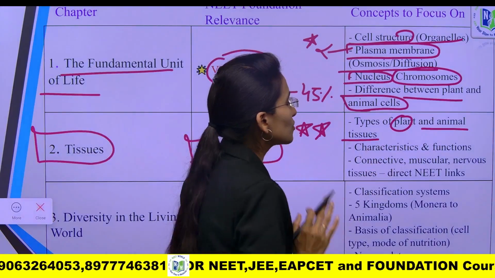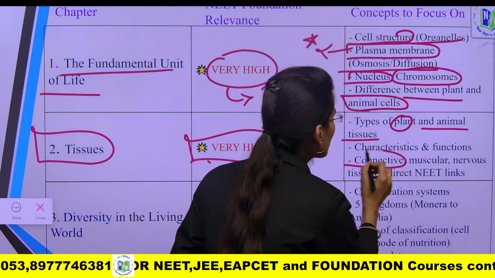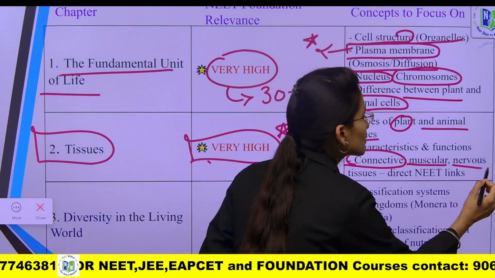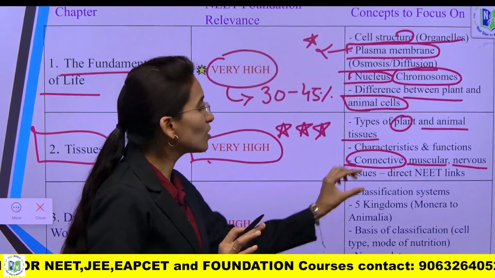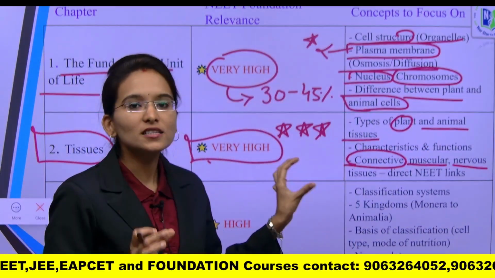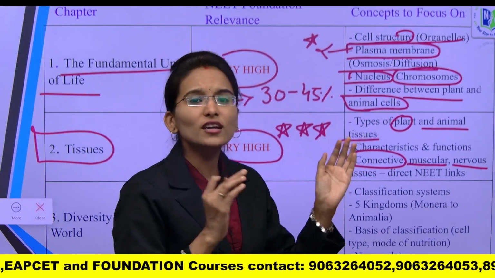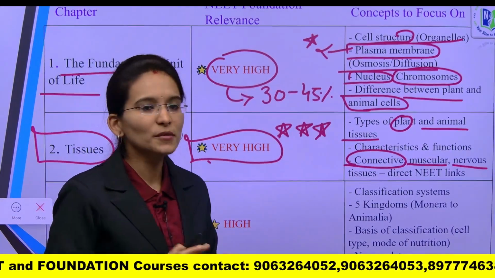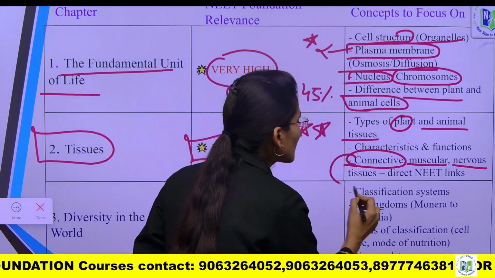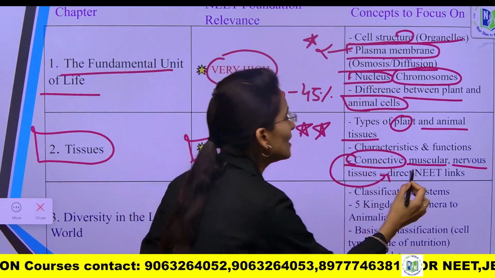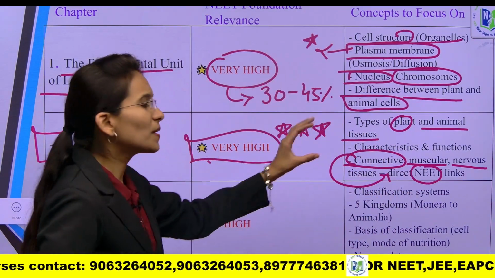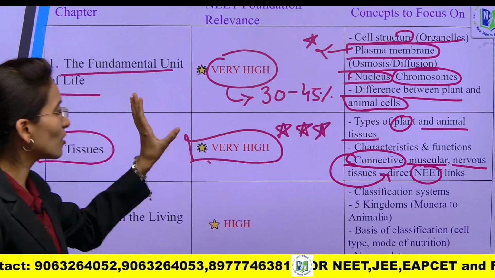So when it comes to the animal tissues, you need to focus upon the connective tissues, muscular tissues and nervous tissues, because these are the main basic concepts through which you are going to get the direct questions in the NEET examination also, students. So this is a directly linked chapter for the NEET. Yes. So please focus on the second chapter also.